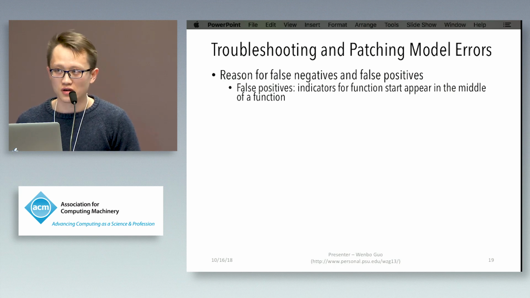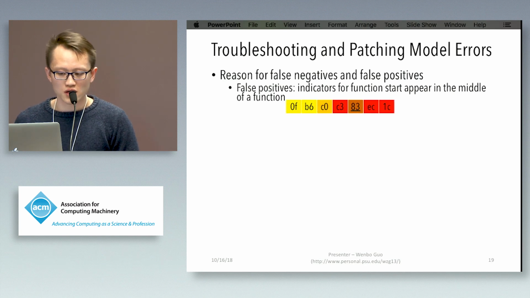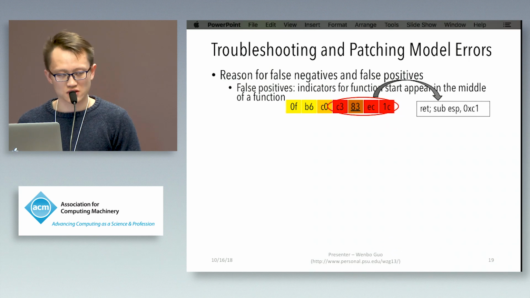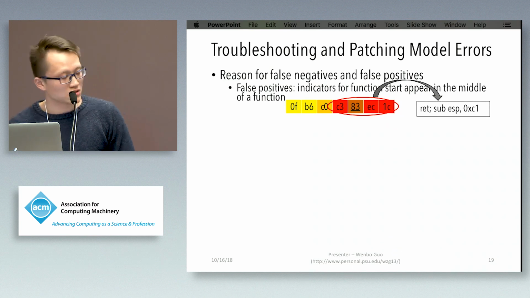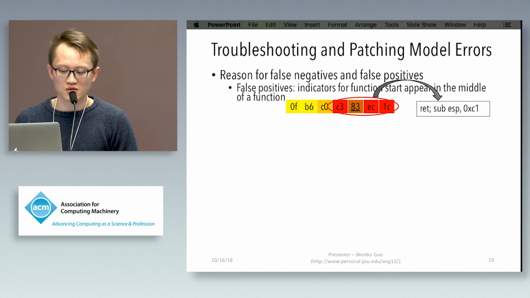Take false positive for example. LEMNA tells us the reason for false positives is that indicators for function start sometimes appear in the middle of a function. In this example, the deep learning model wrongly takes this hex as the function start. LEMNA tells us, okay, this bunch of hex is the important feature. What we get is this instruction. So here the return instruction usually happens at the end of a function. So this indicates that the next instruction following the return is highly probable to be classified as a function start. But in this case, this return instruction accidentally happened in the middle of a function.